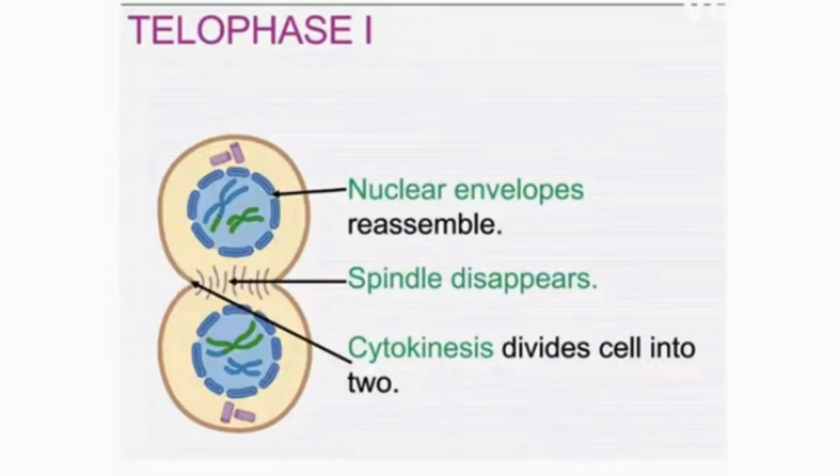The chromosomes arrive at the poles, the nuclear envelope may reform and the cell divides, which we call the cytokinesis, resulting in two haploid daughter cells. Each chromosome still consists of two chromatids.